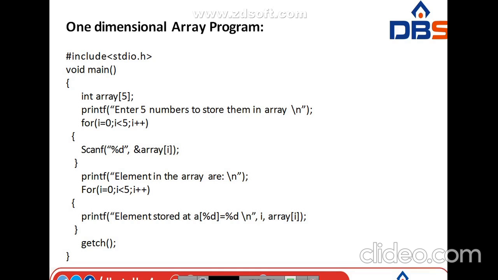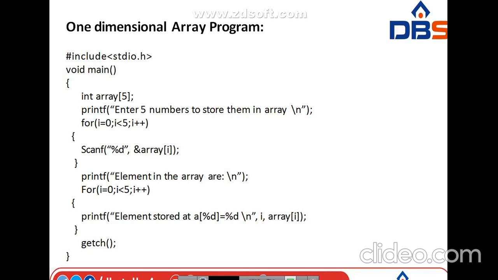Okay, I am going to take one array named array of size 5, an int array with 5 elements. First of all, I am going to enter 5 values. For that I am going to write one statement, printf, enter 5 numbers to store. Again I am going to write the for loop, for i equal to 0, i less than 5, i plus plus. Again those 5 values I am going to scan.